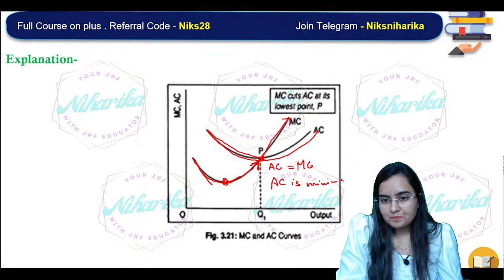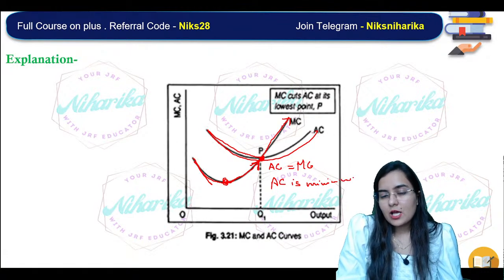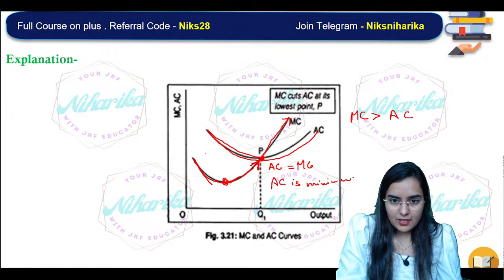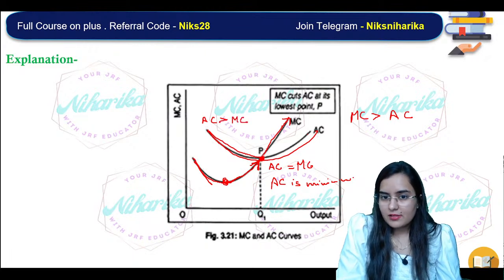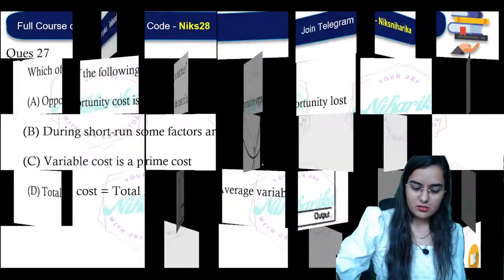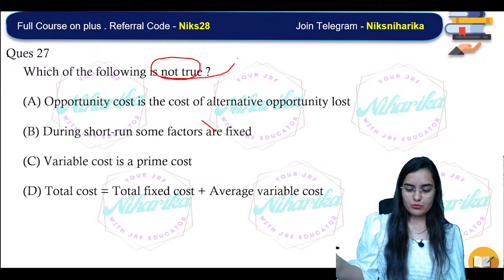Okay, then after this point the MC will rise faster as compared to AC, and here MC will be more than AC, and before this point AC is higher, so AC will be more than MC. At this point both will be equal. Okay, that's great. Now, which of the following options is not true?